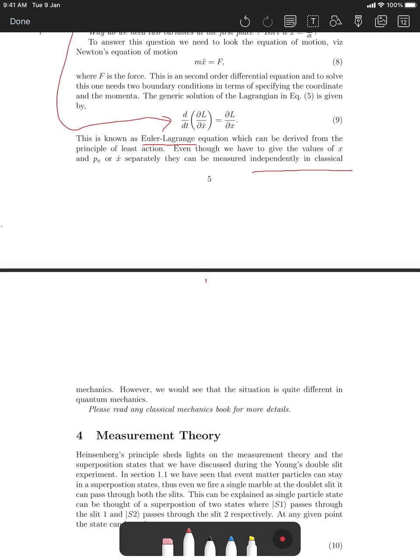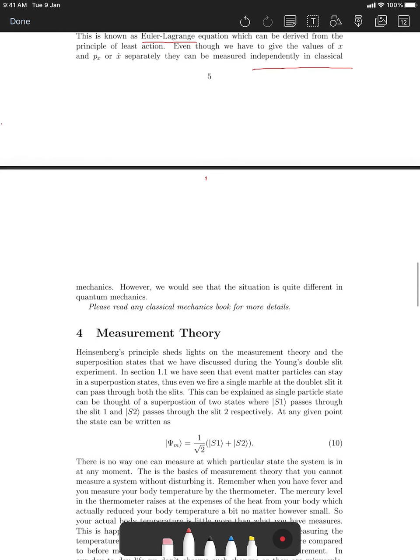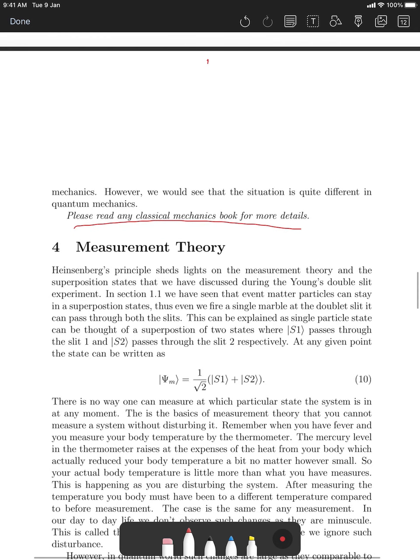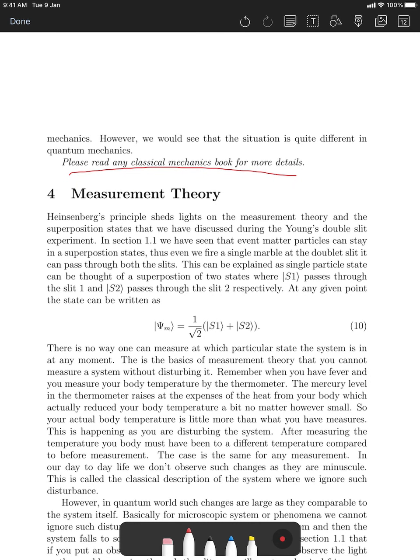There will be a quantum mechanics course separately where you can learn that, and classical mechanics you also learn. I recommend any classical mechanics book, and I recommended two books, Goldstein and Rana and Joag. That is quite a very good book. Please read those. Now in this part I'll talk about something called measurement theory. So how do you measure something?